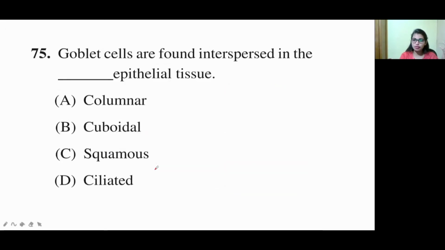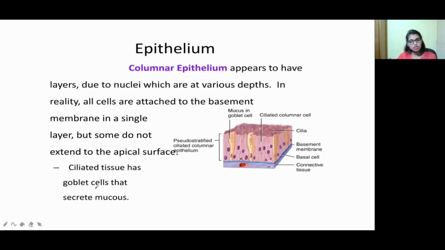Goblet cells are found interspersed in dash epithelial tissue. Option A, columnar. Option B, cuboidal. Option C, squamous. Option D, ciliated. So see, first of all, what is epithelium? Epi means what? Outer surface.